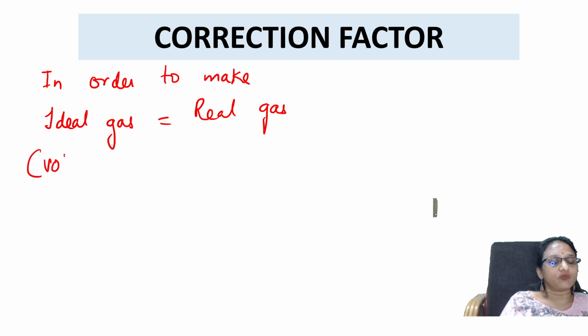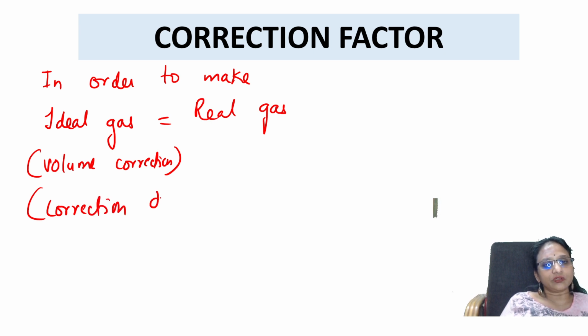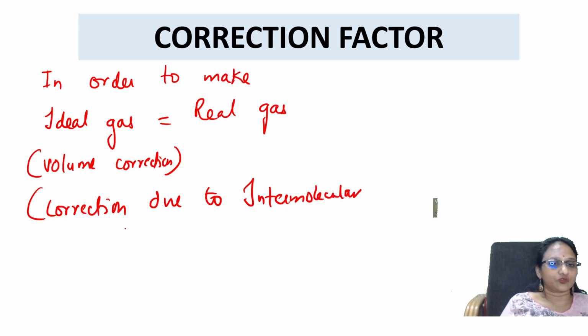One is volume correction, and the other is correction due to intermolecular forces. Two things you have to always do. So you have to do these two corrections, then your problem will be solved.